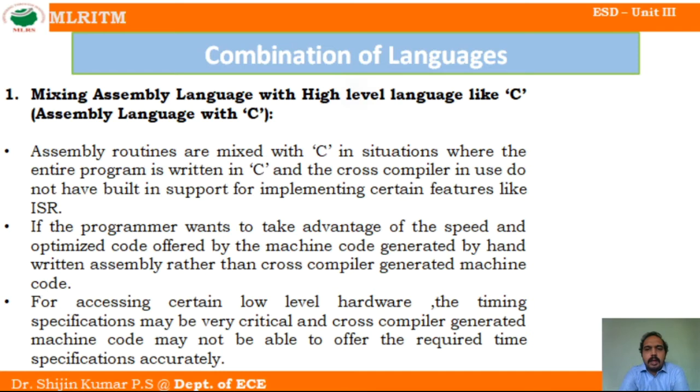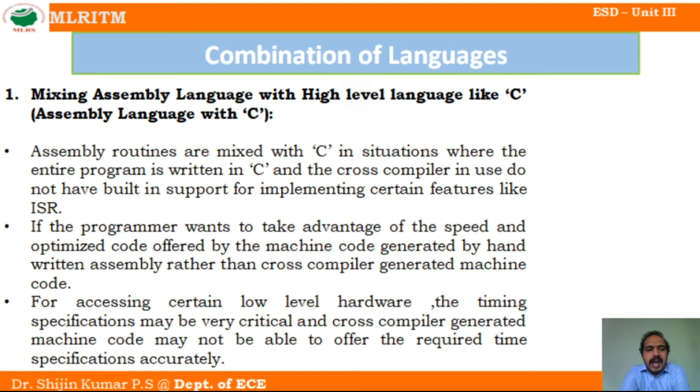Another point is, if you want to access low level hardware, the timing specification provided by the processor is very critical, and the machine code generated by the cross compiler may not be able to perform these operations in a particular specific period of time.